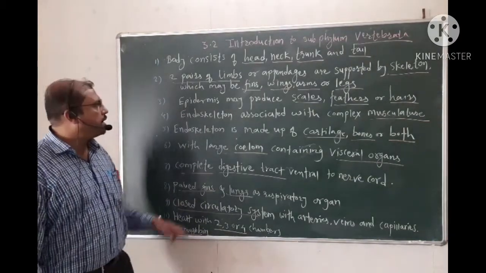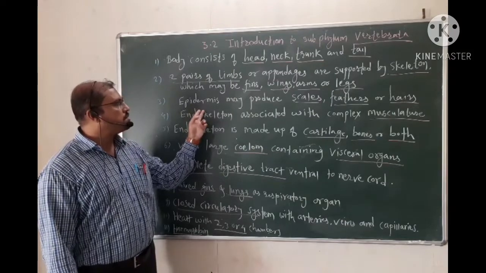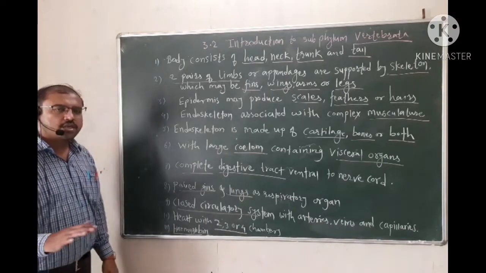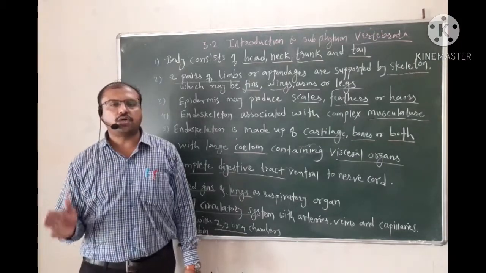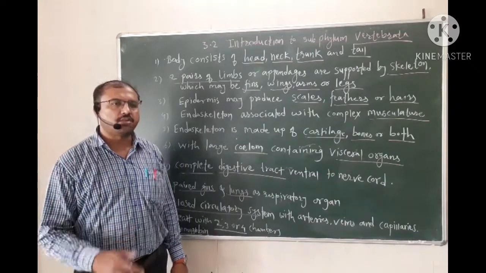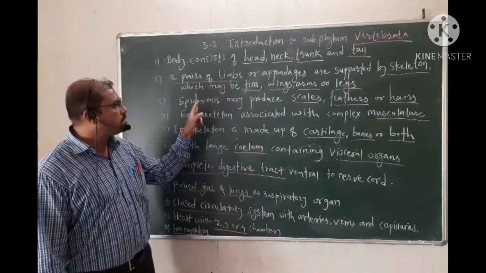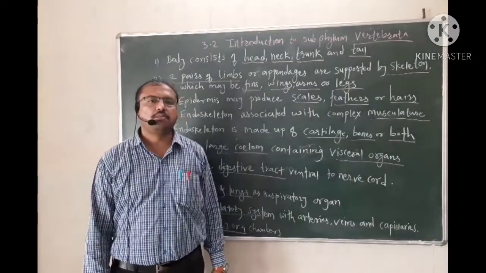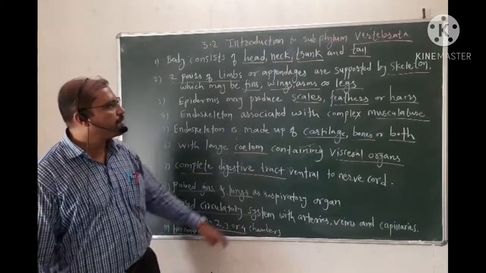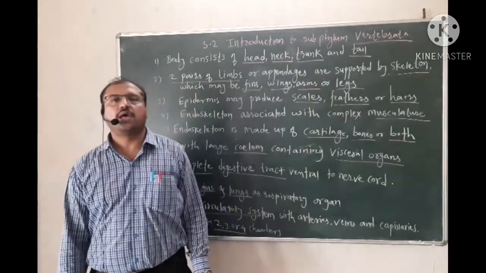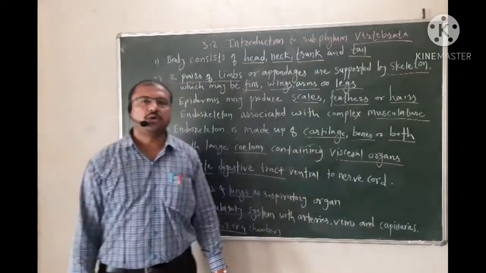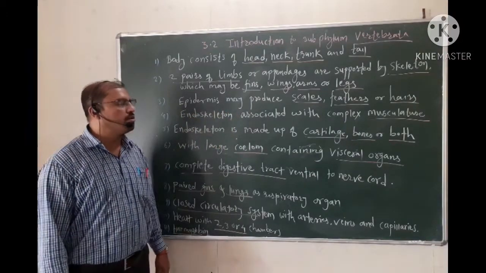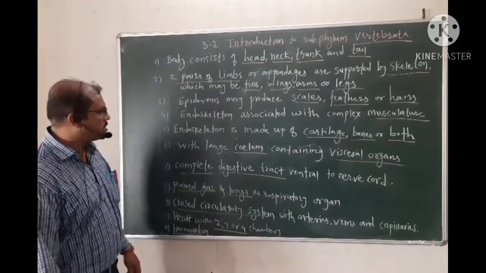Then these vertebrates have an epidermis, which may produce scales, feathers, and hairs. The skin has two layers, outer epidermis and inner dermis. This outer epidermis, which is the integumentary layer, produces scales in the case of Pisces as well as reptiles, feathers in the case of aves, and hairs in the case of mammals. So these structures, scales, feathers, and hairs, are of epidermal origin.